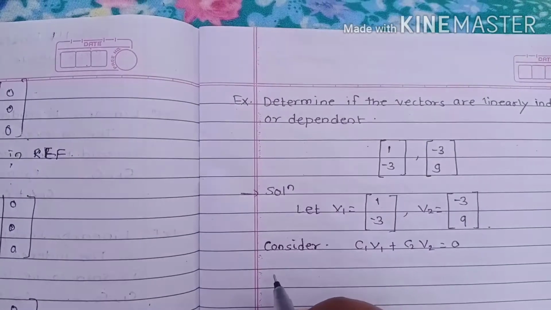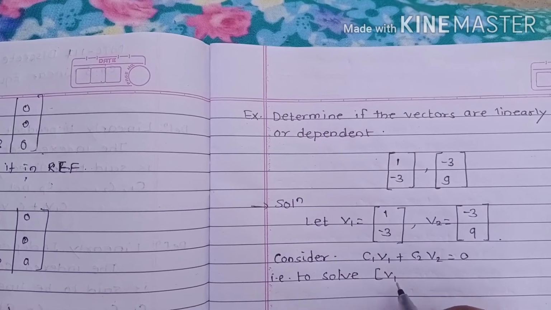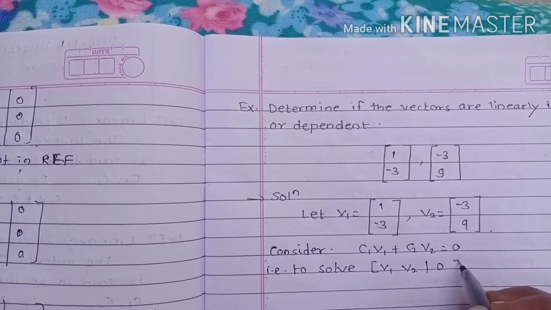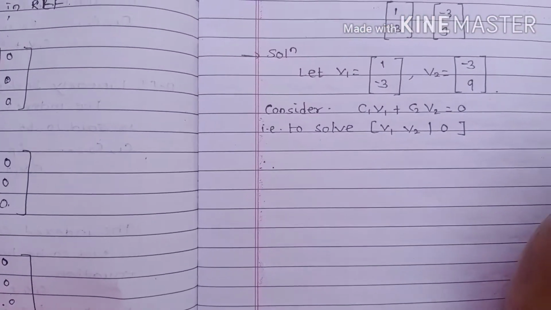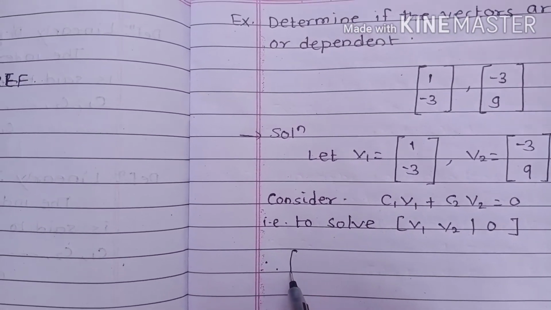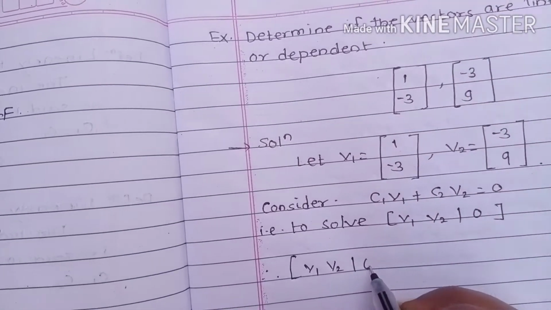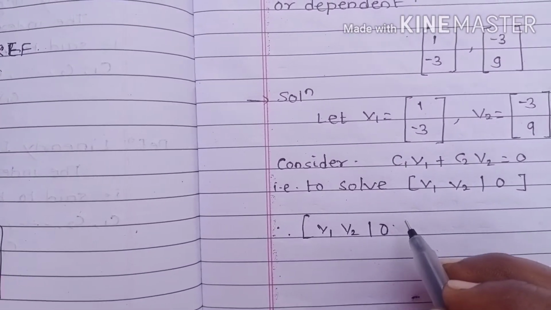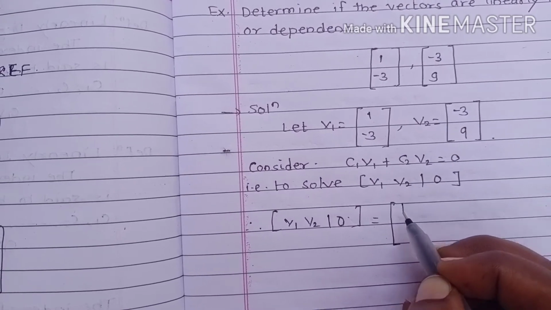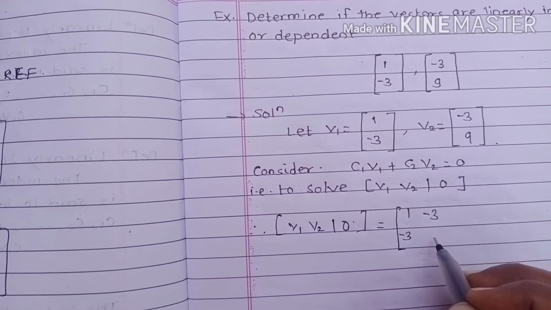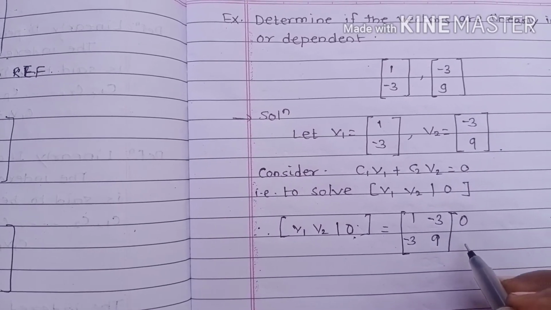So we have to solve the system [v1 v2 | 0]. The next step: we consider [v1 v2 | 0], which is equal to, with v1 as the first column, 1, -3, and v2 as the second column, -3, 9, augmented with the zero column matrix 0, 0.